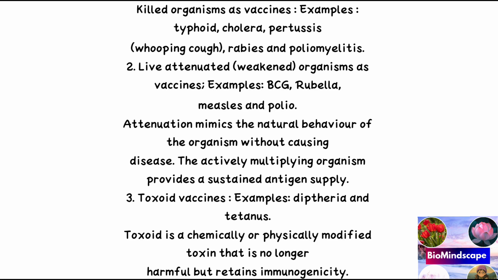Then toxoid vaccine, for example tetanus or diphtheria. A toxoid is a chemically or physically modified toxin that is no longer harmful but retains immunogenicity. Then the important vaccines are BCG, DPT and MMR. BCG is Bacillus Calmette-Guerin. This is the full form because Calmette and Guerin were the scientists who contributed to the development of the tuberculosis vaccine, which is BCG.